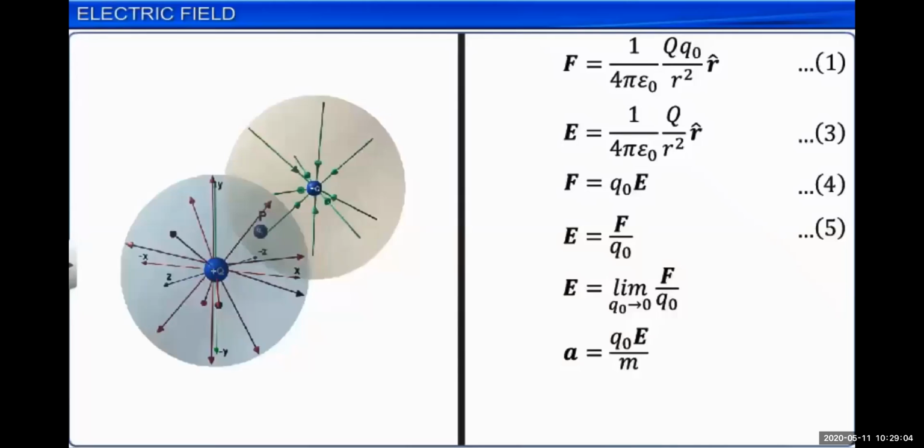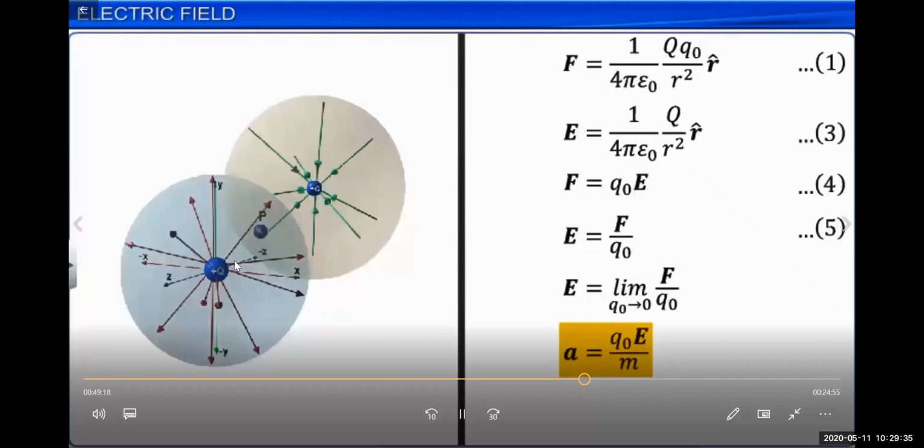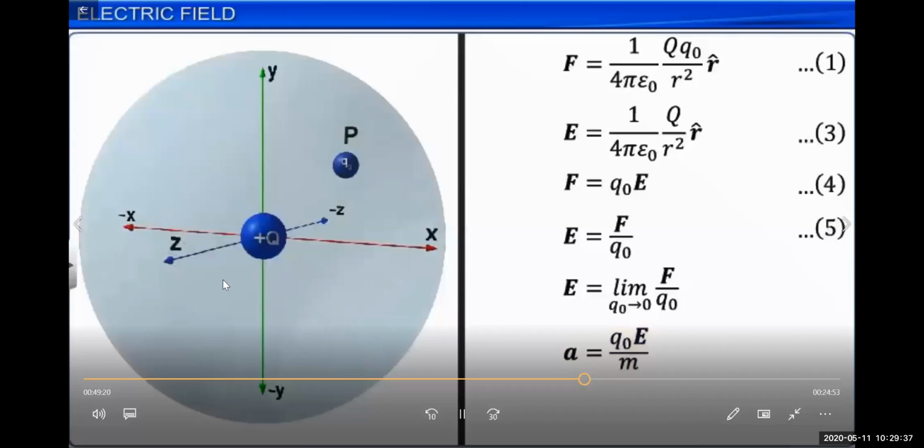So at what acceleration will the test charge either attract or repel? Its acceleration depends on the value of the test charge, the electric field, and the mass of that charged particle. There are many charges here, and because of the source charge, which we can call Q, electric fields will be in the surrounding space.